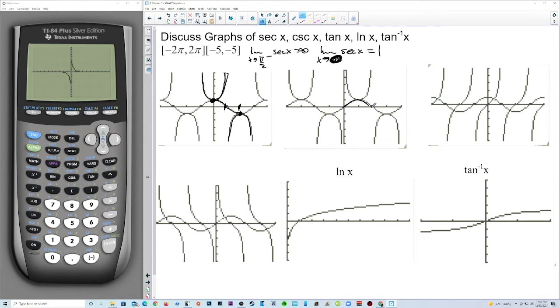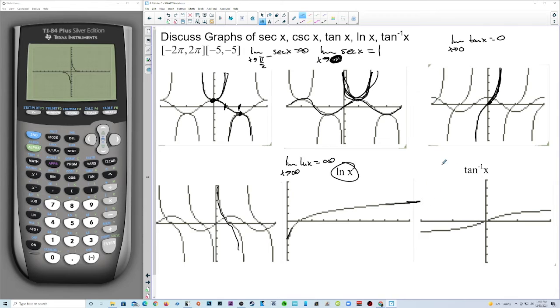This one is cosecant. We could ask limit questions about this. Well, that's sine. So then we turn that upside down, and that ends up being cosecant, because this is sine. This is tangent. So we would have to know the limit as x approaches 0 of tangent of x is equal to 0 right there, or that if we approach pi over 2 from the left, that's headed up to infinity. This is cotangent. We could ask limit questions about this. This one's a big one, natural log of x. The limit as x approaches infinity of natural log of x does approach infinity, but it approaches very slowly.